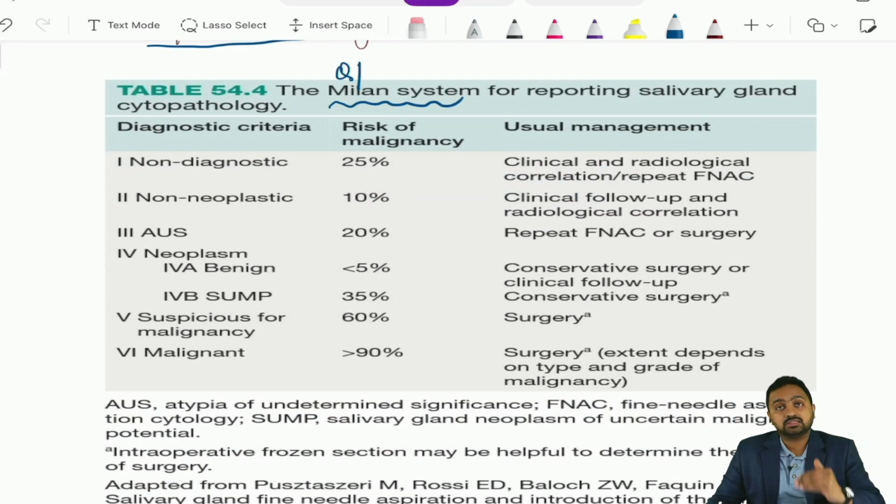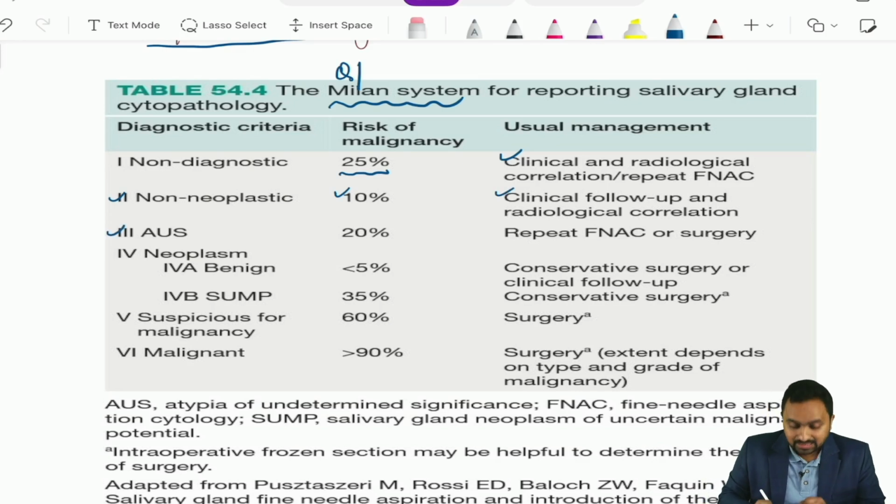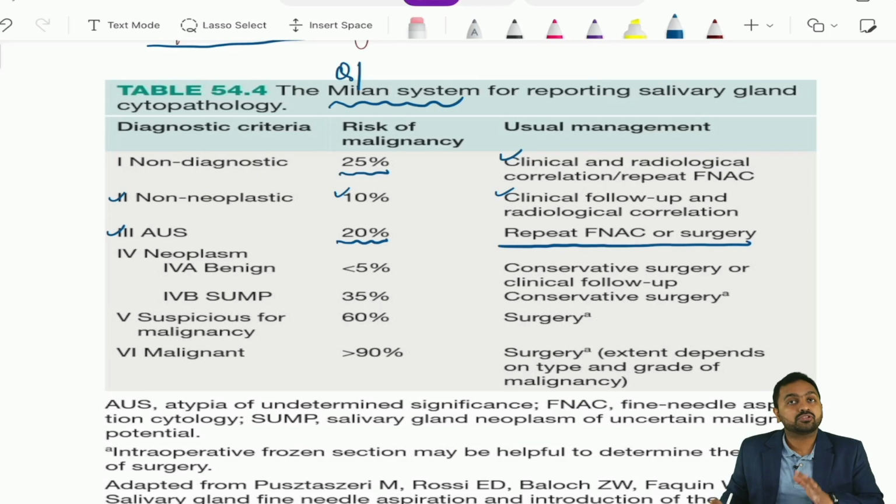So, category 1 is your non-diagnostic, which has a risk of malignancy around 25%. The usual management would be clinical and radiological correlation or repeat FNAC. Then the non-neoplastic category, with a risk of malignancy of 10%. Again, over here you would require clinical follow-up and radiological correlation. AUS, which is atypia of undetermined significance, the risk of malignancy being 20%. So, you need to repeat FNAC or go for surgery.